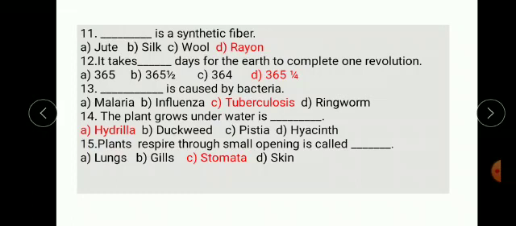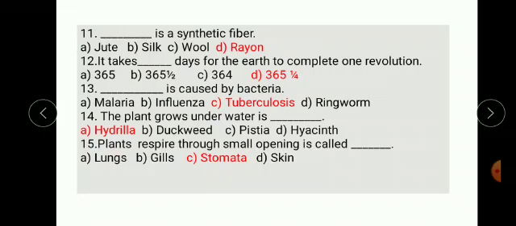Options are 365, 365 and a half, 364 and 365 and a quarter. The correct answer is 365 and a quarter. It takes 365 and a quarter days for the Earth to complete one revolution.